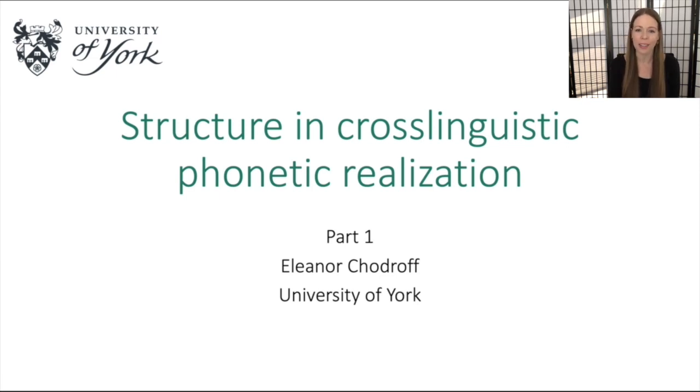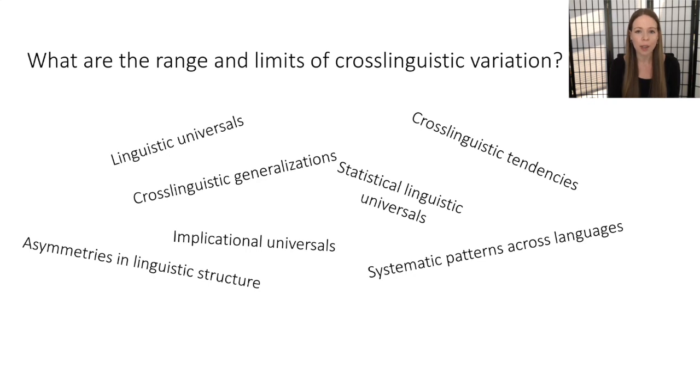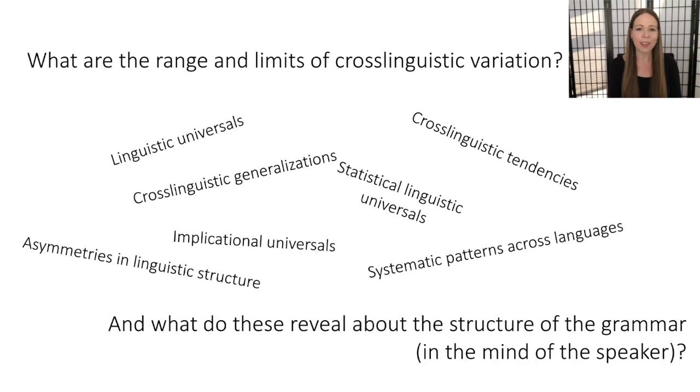I'm a lecturer in phonetics and phonology at the University of York, and I'll be presenting Structure and Cross-linguistic phonetic realization. So a primary question in linguistic research is to answer what the range and limits of cross-linguistic variation are. These are described in many different ways. We might call them linguistic universals, cross-linguistic tendencies, generalizations, but the key thing about these cross-linguistic generalizations is what these reveal about the structure of the grammar, and with a cognitive bent, what do these reveal about the structure of the grammar in the mind of the speaker.